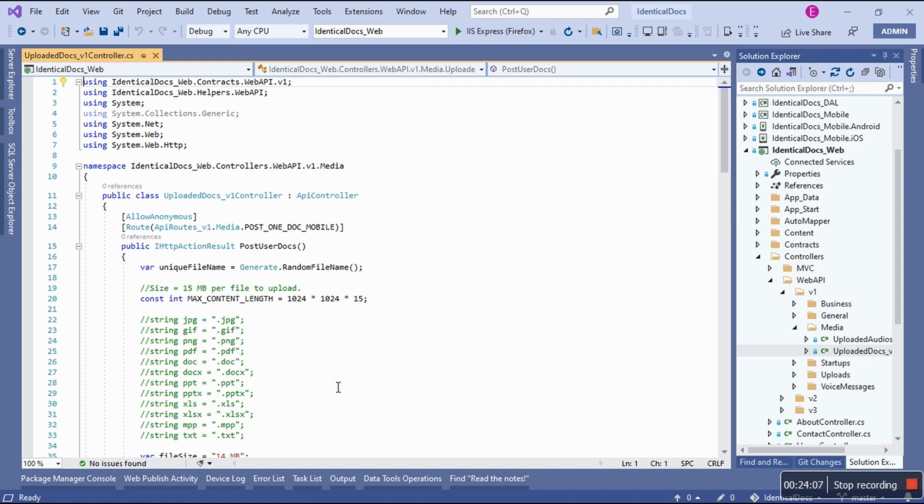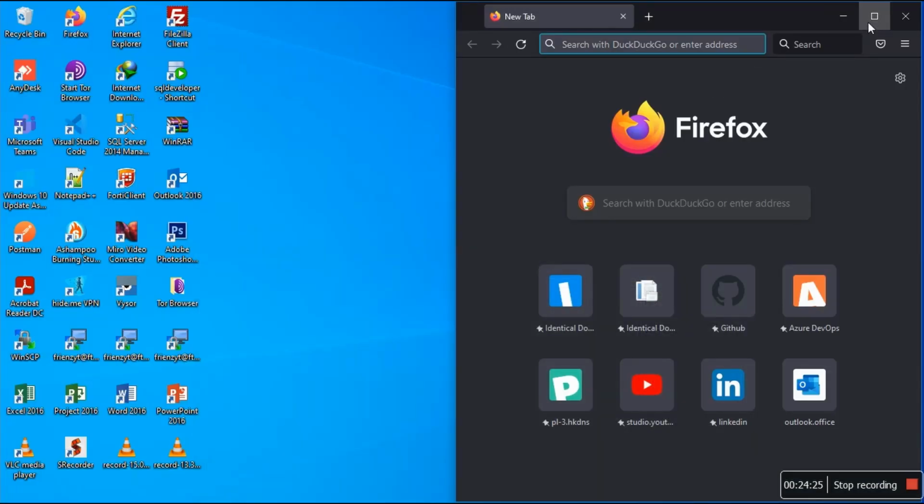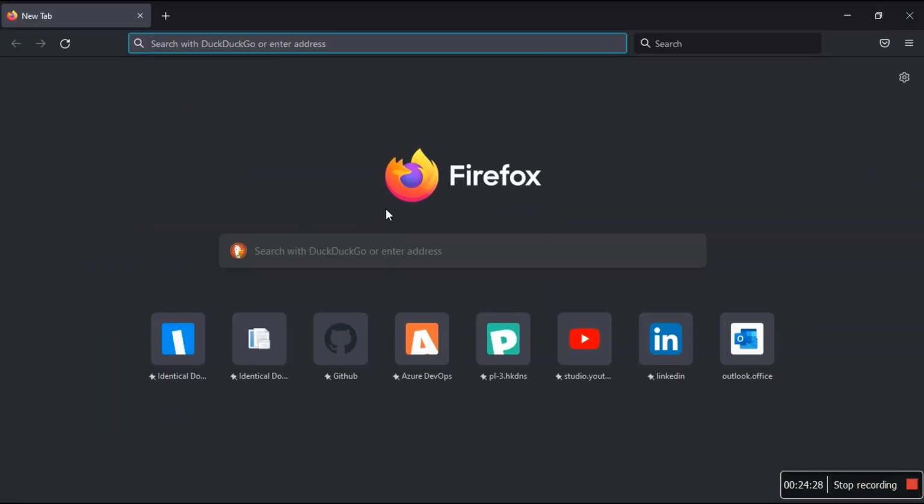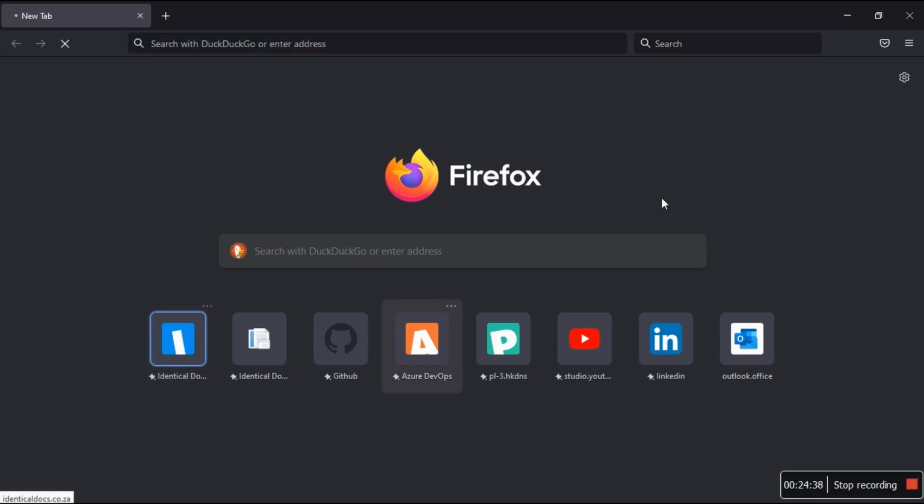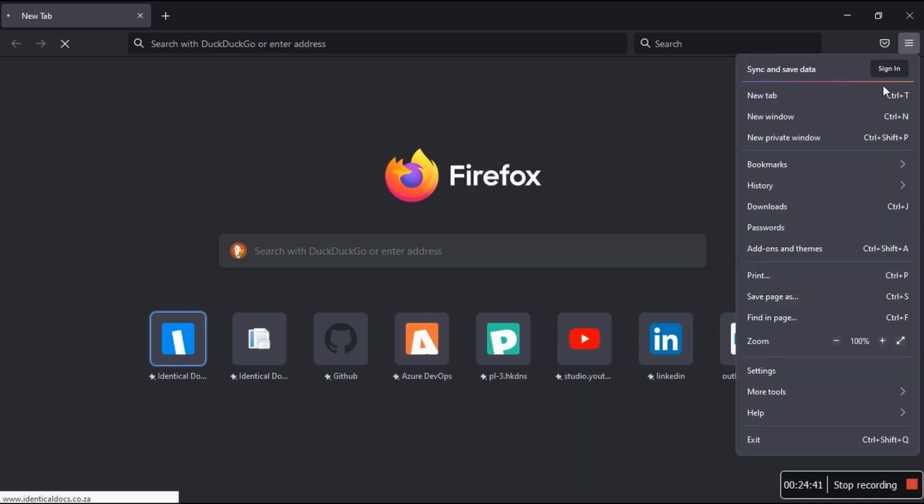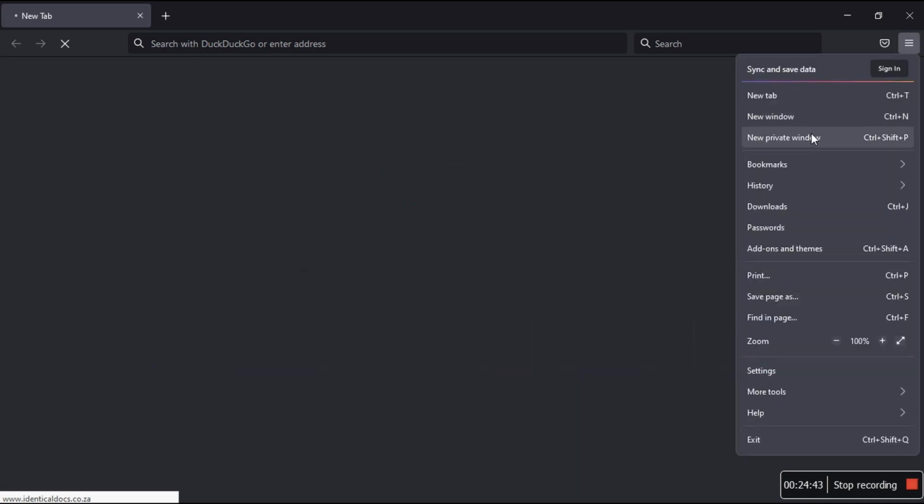Okay. Stay with me. I'm firing this project. This is .NET Framework, MVC, and Web API, right? And then I want to fire Firefox in a new private window of the same project, which is identical, docs.co.za. Fire. This private mode, please remember by this icon, is going to be for the administrator. Come on, this idiot.